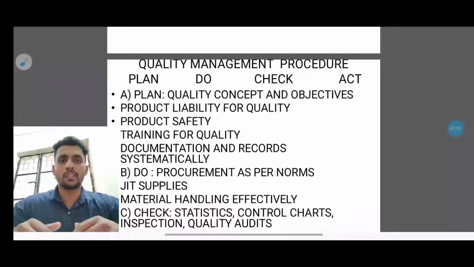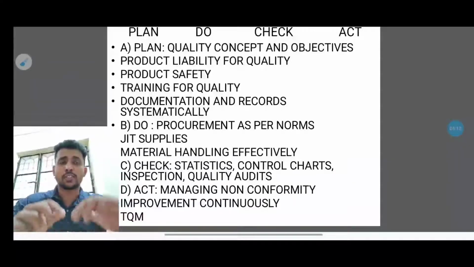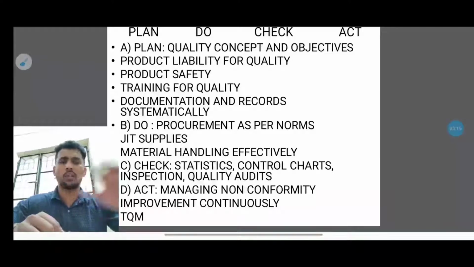And the next one is the checklist. That could be statistics, control charts, inspection, and quality audit. They will be doing the statistical checks, the control charts, inspections, and quality audit, everything in and out.